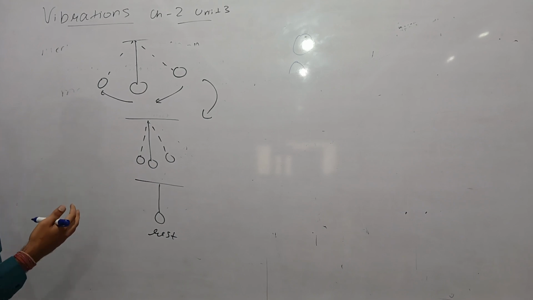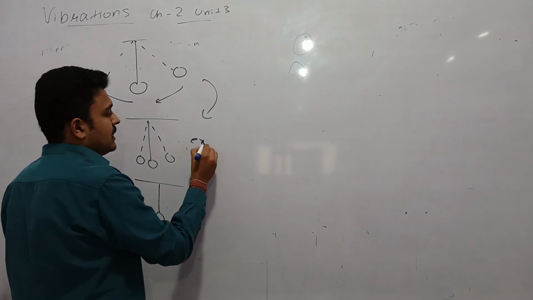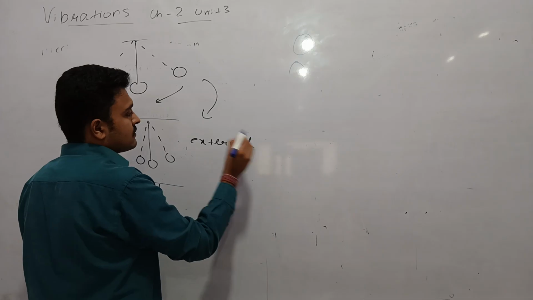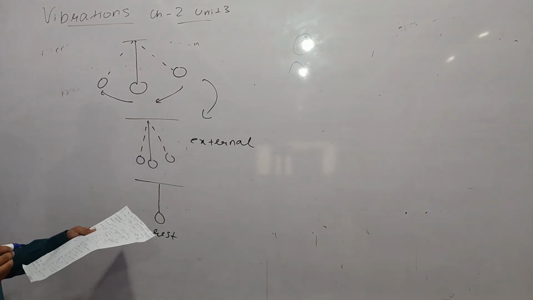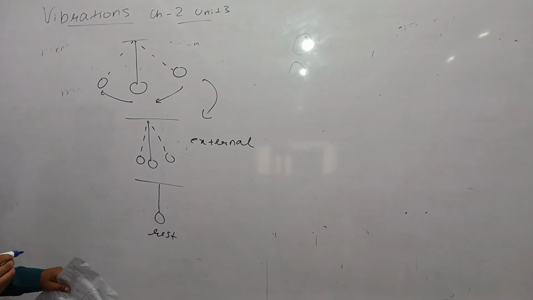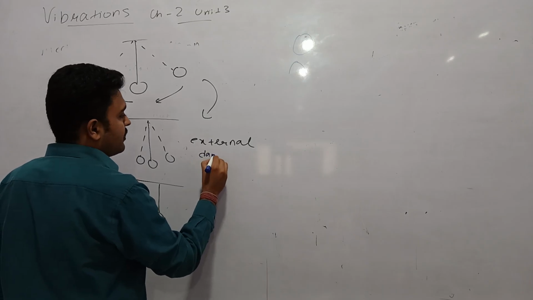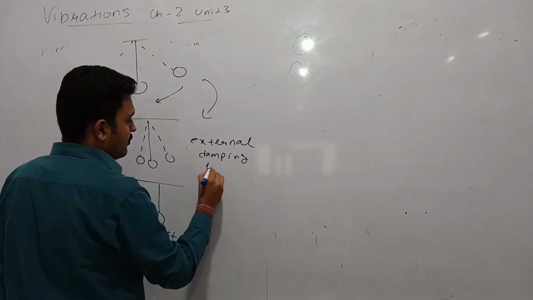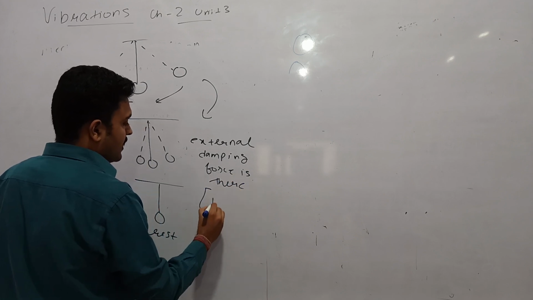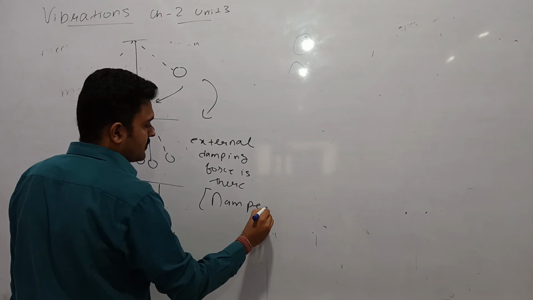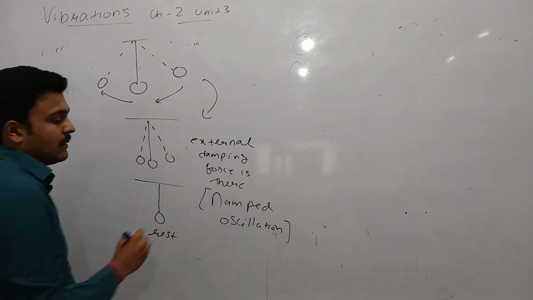So therefore such an oscillation in which there is an external force involved, what type of forces? There is a loss of energy. So an external force is there. This is damped oscillation. An external damping force is there. So this will be a damped oscillation.